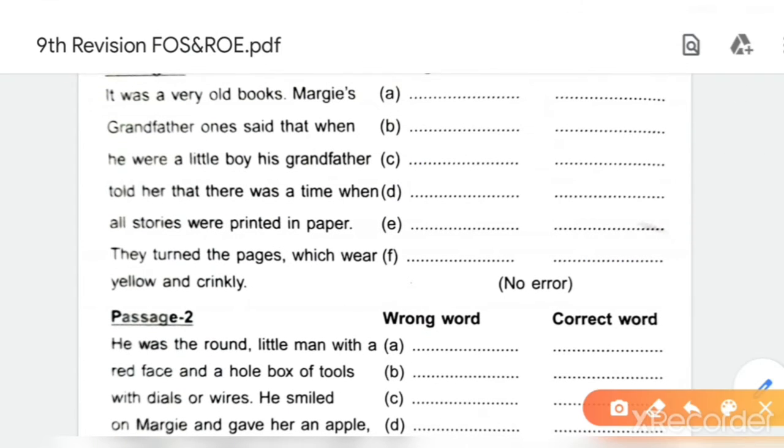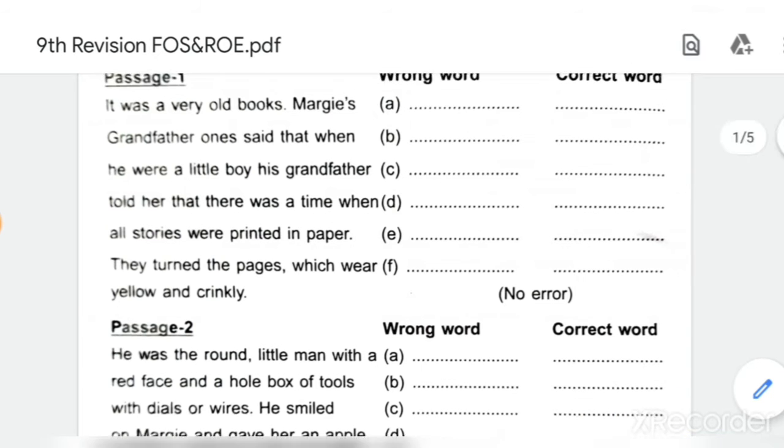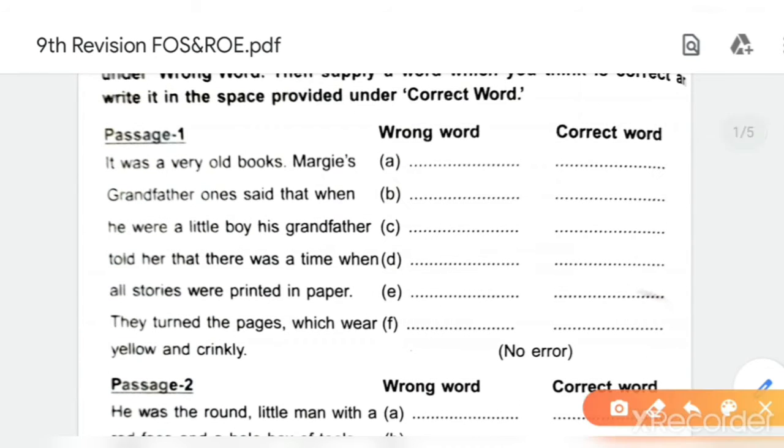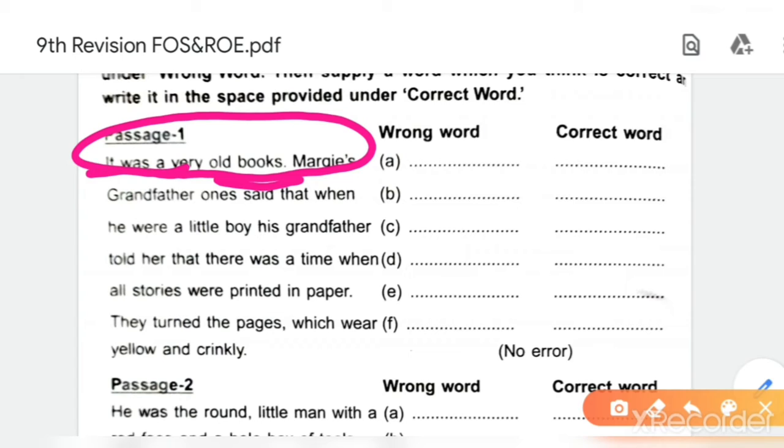It was a very old book. It was a very old books. See, when you read carefully only, you will get the mistake. See, what is my suggestion? You should read the whole paragraph first of all, then try to find out the mistake in each line. See, here A is for only this line. Okay, so for A mistake you have to refer first line only.